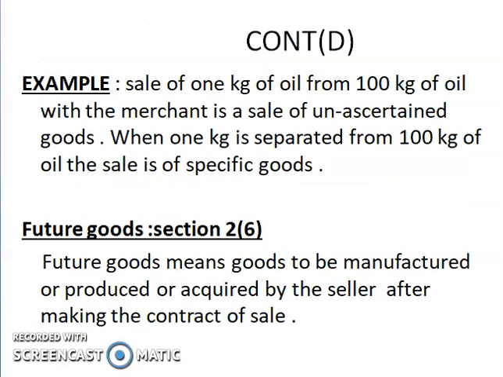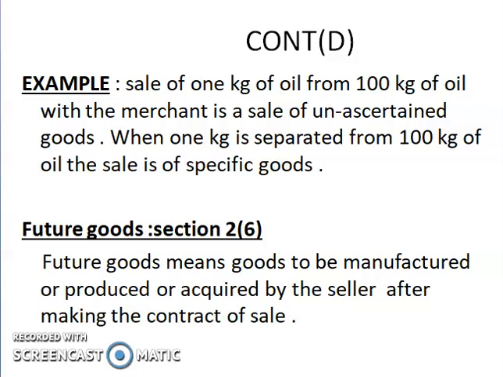Example, sale of 1 kg of oil from 100 kg of oil. The merchant makes a sale of unascertained goods. When 1 kg is separated from 100 kg of oil, the sale is of specific goods, as we have discussed in the case of sugar.